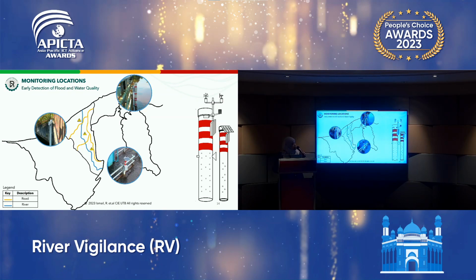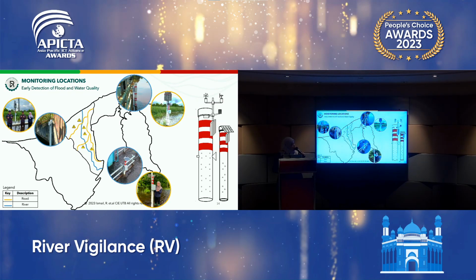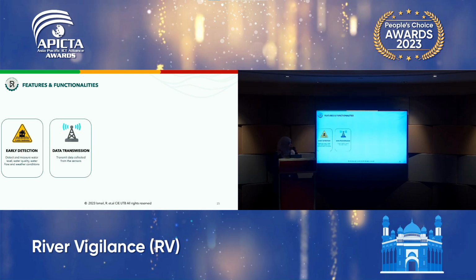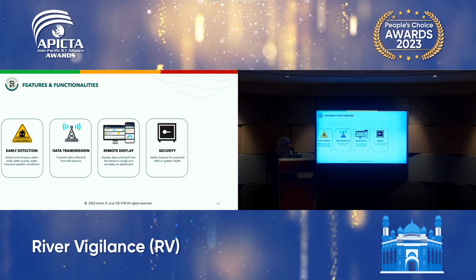So these are some of the deployments that we have done that monitor water level as well as water quality, and the weather station as a secondary validation. Now, what are the features? It allows early detection, data transmission, remote display, and it has security embedded in it, and it also has an alert mechanism. So all these features have been met.